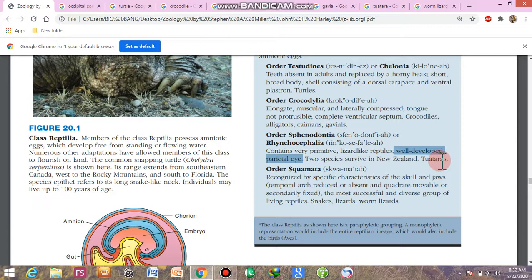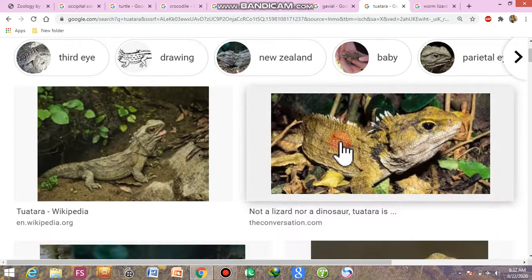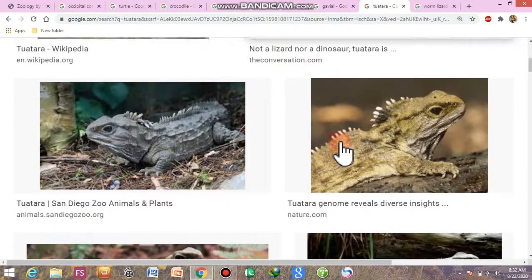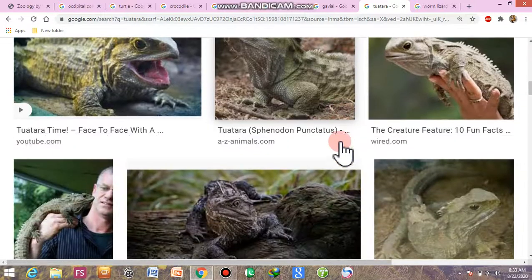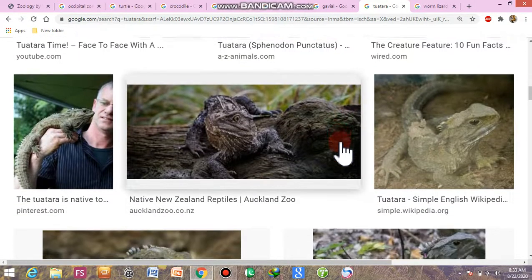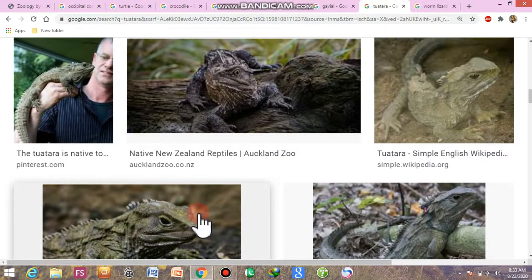That eye is not actually involved in image forming, but it can detect the light. These are lizard-like animals, and they have a well-developed third median eye present on their forehead. Location of the median eye is this one.